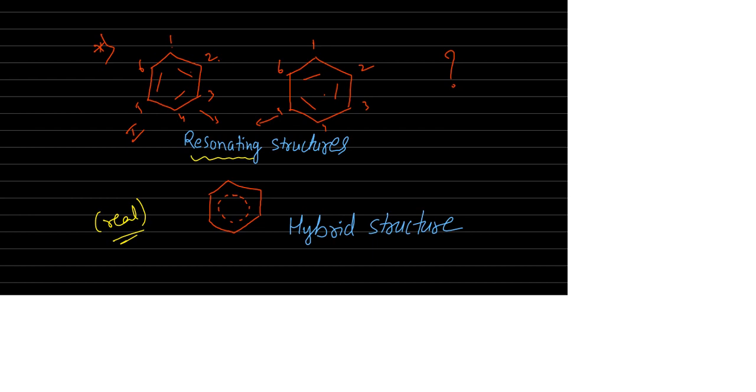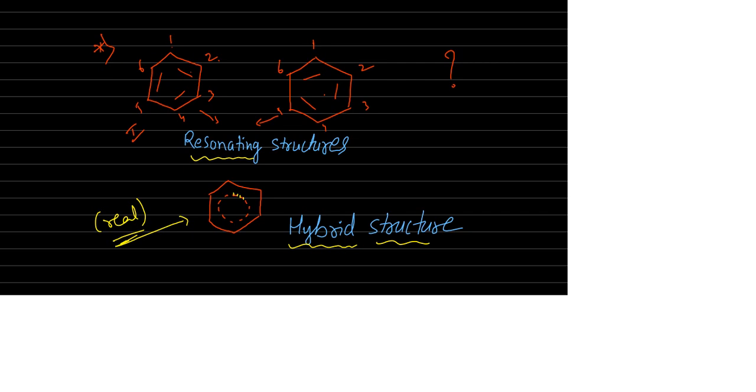So what is the real structure then? The real structure is also known as the hybrid structure. How do we write this hybrid structure? It is the summary of the resonance structures. The first resonance structure is telling that between carbons 1 and 2 a double bond is there.